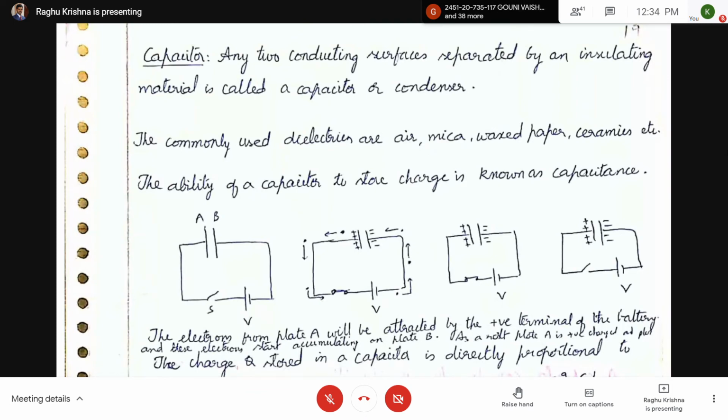The insulating material is also called as dielectric material. The commonly used dielectrics are air, mica, waxed paper, ceramic, etc. So here, the ability of a capacitor to store charge is known as capacitance. So what is a capacitance? The ability of a capacitor to store charge is known as capacitance.